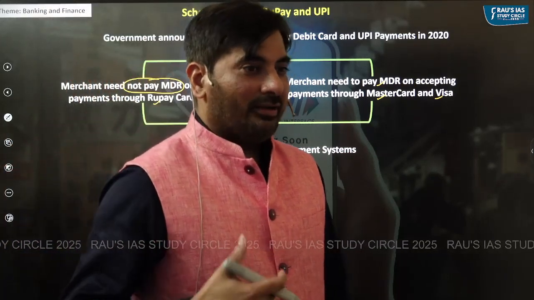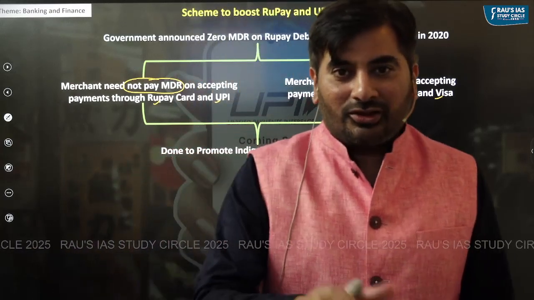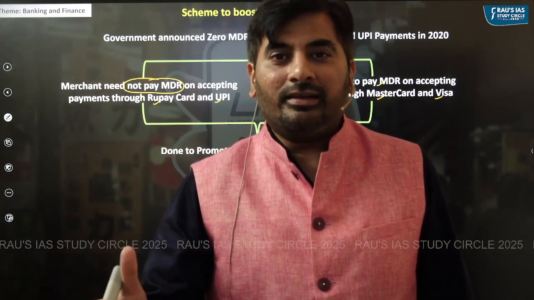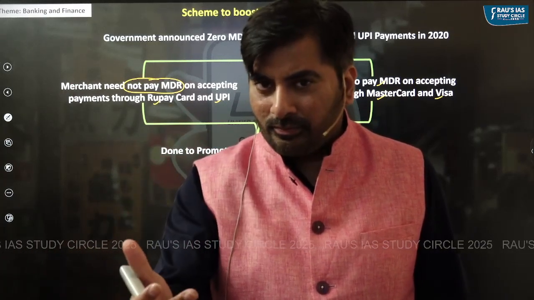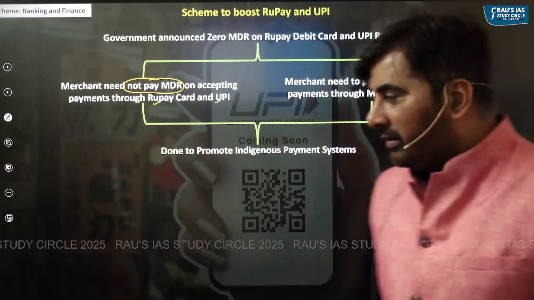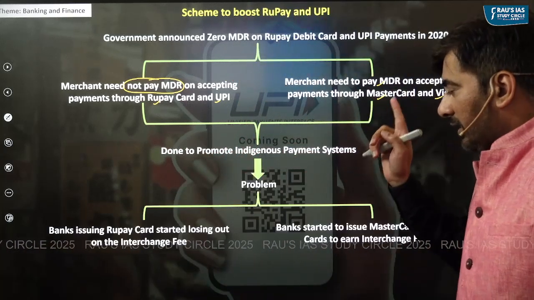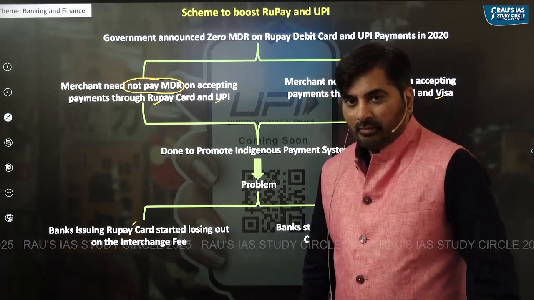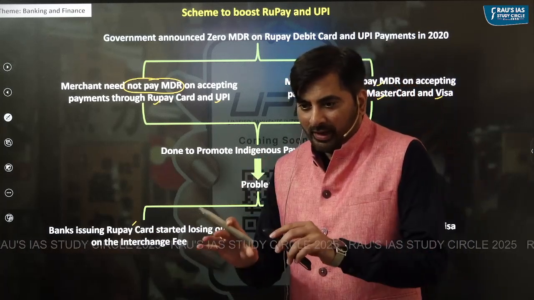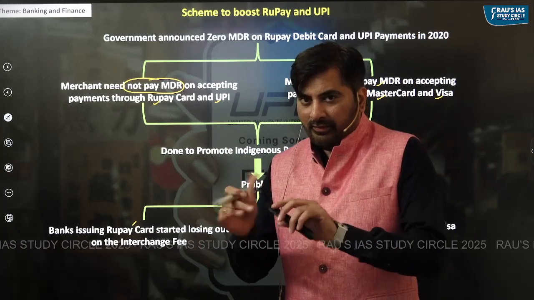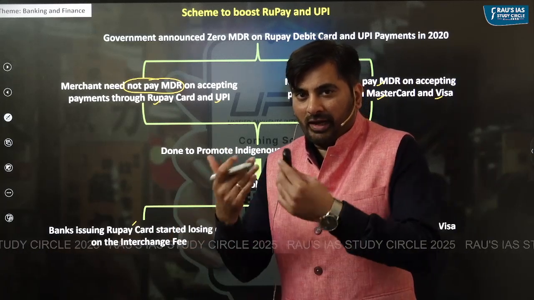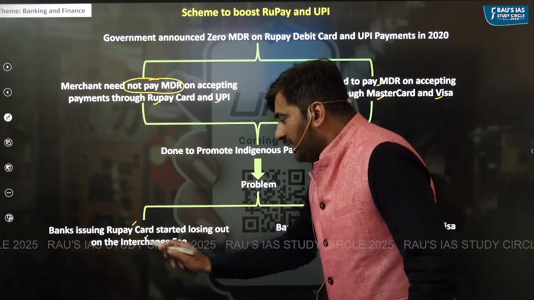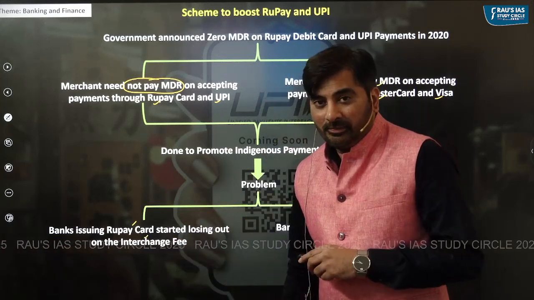But it is being said that this particular feature actually went against the interest of the RuPay card itself. Why so? Let's understand. Think here, there's a bank which issues a RuPay card. On the RuPay card, there's no MDR. And if there's no MDR on the RuPay card, it means the bank will not get any interchange fee at all.